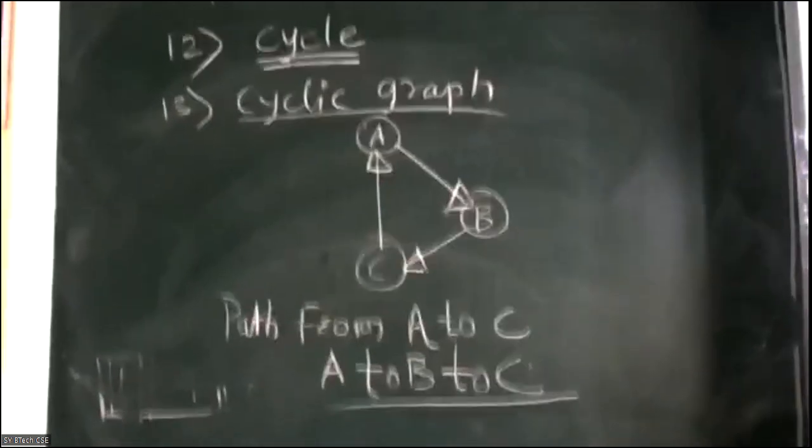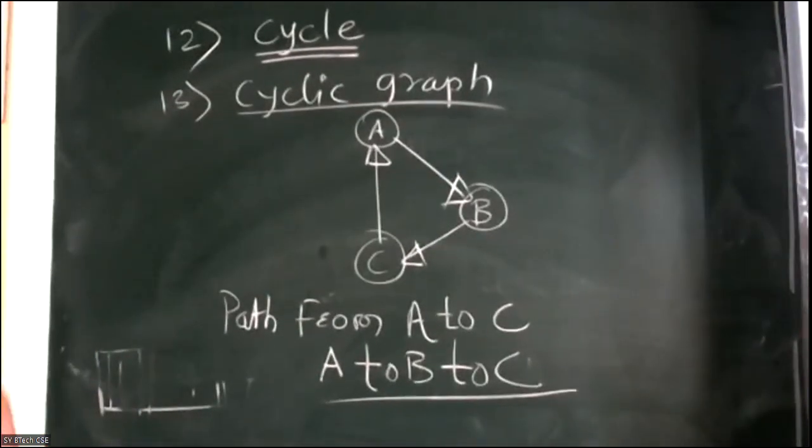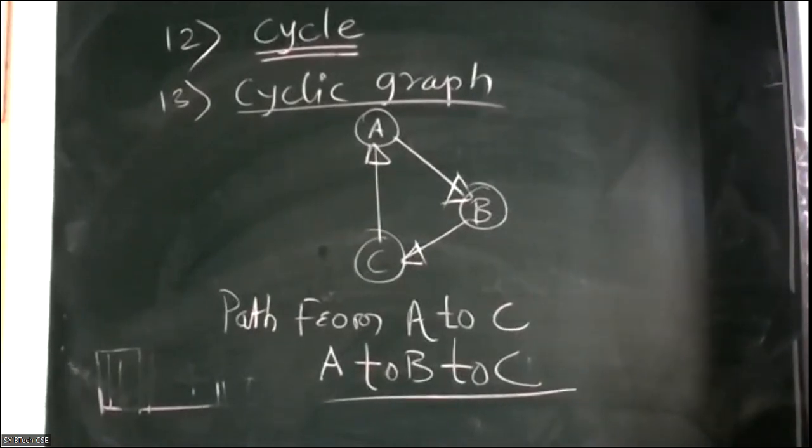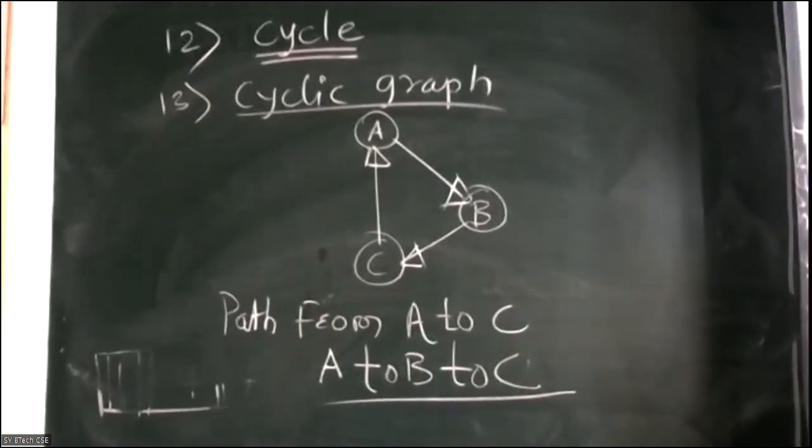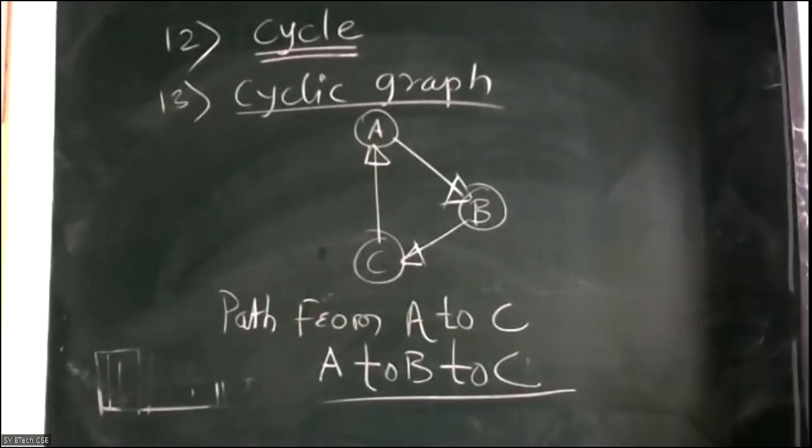A graph containing a cycle is called a cyclic graph, and a graph which does not contain a cycle is called an acyclic graph.